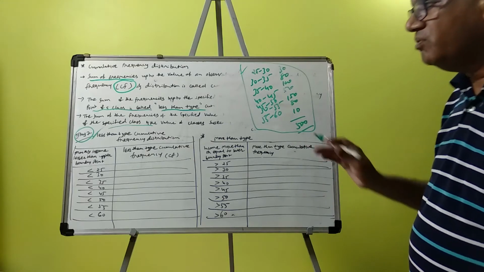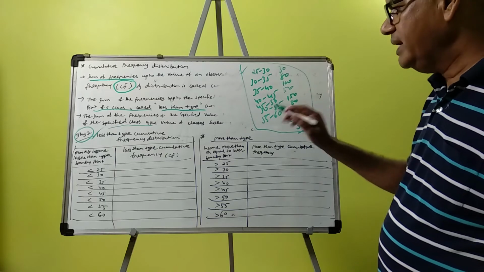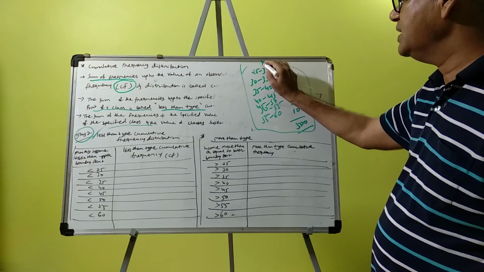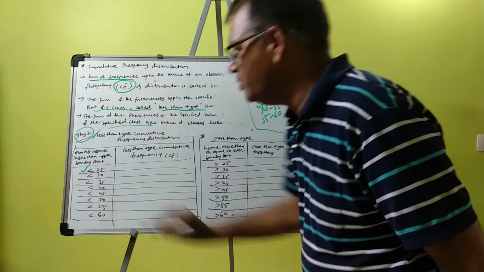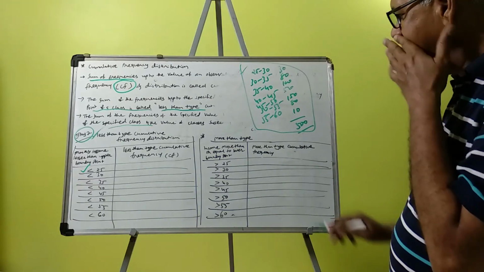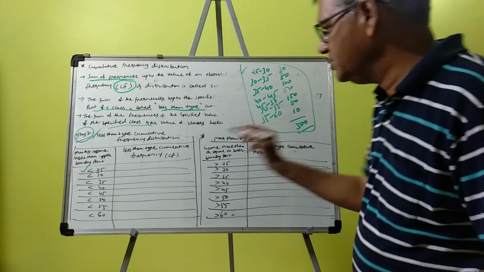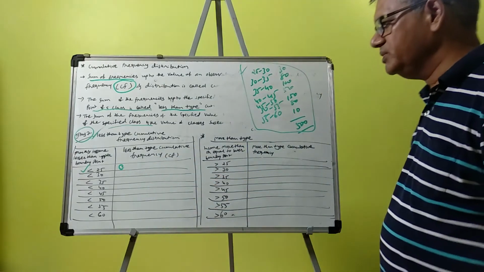Now we want to convert that into less than type. For less than type, we will write the upper boundary point. Here, 25 to 30, so the upper boundary point of the previous class will be 25. So for our understanding we can write less than 25. Since 25 to 30 is given, less than 25 has nothing, so we can write 0 here. Less than 25 is 0.